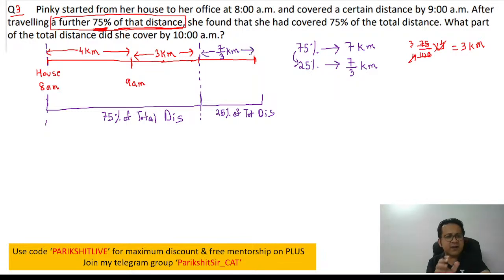75% of the total, right? So 75% is 7 kilometers. So 25% will be one third of that. So 7 by 3.